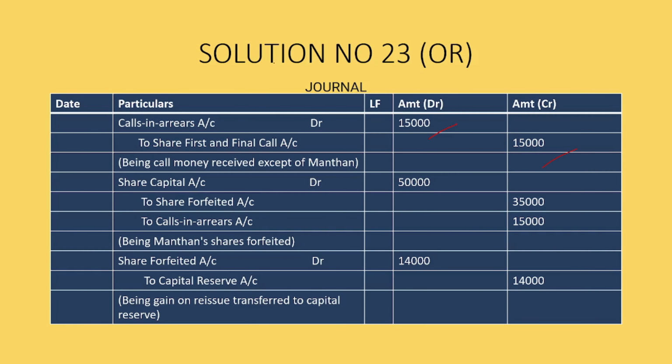Calls in arrears account debit 15,000 to share first and final call account 15,000. This is the call money received except from Manthan. Then share capital account debit 50,000 to share forfeiture account 35,000 and to calls in arrears 15,000, and the share forfeiture account debit 14,000 to capital reserve 14,000.